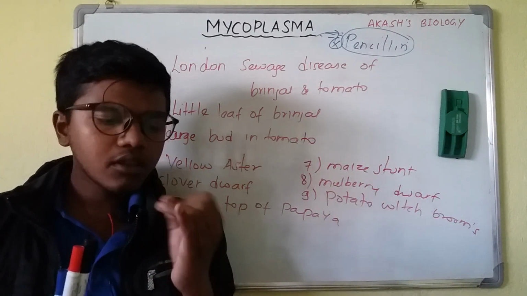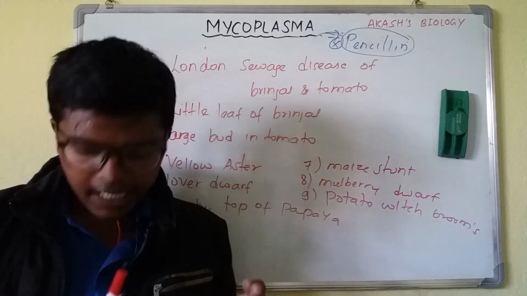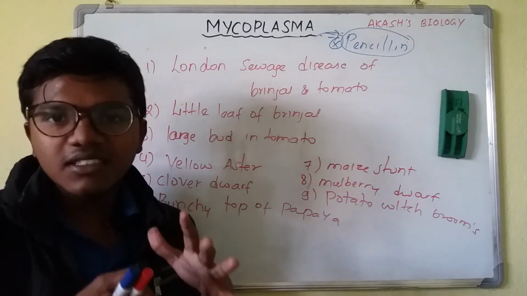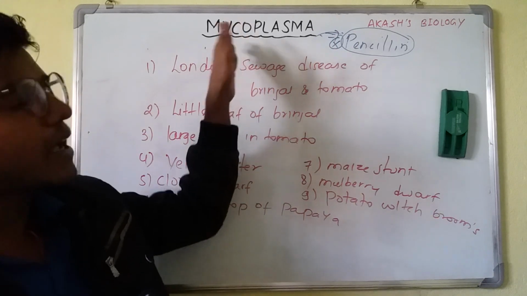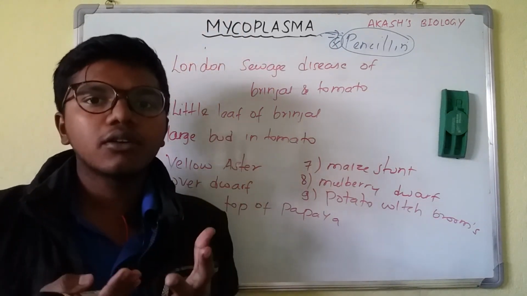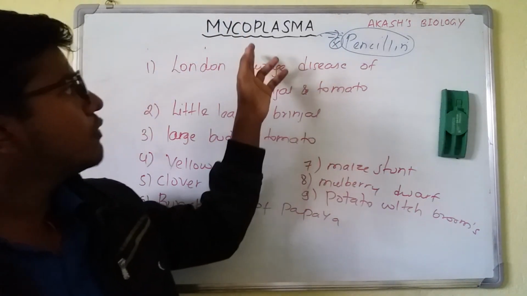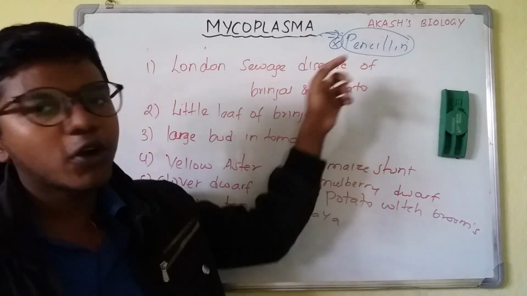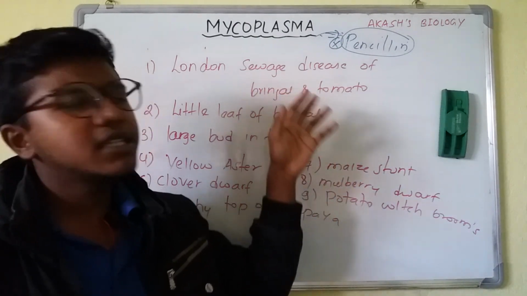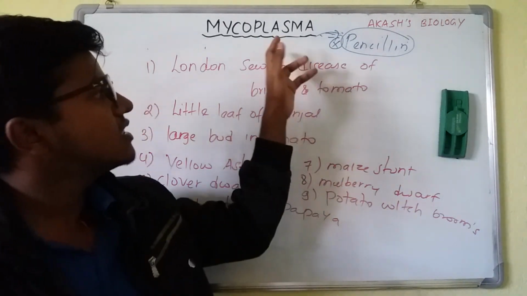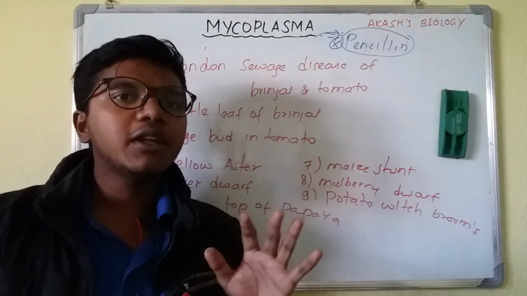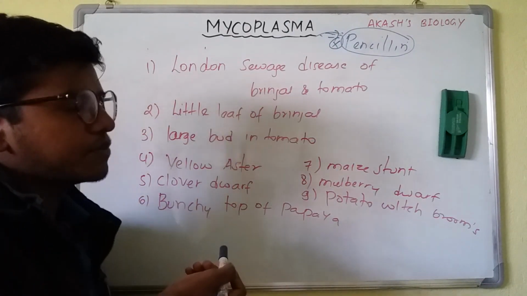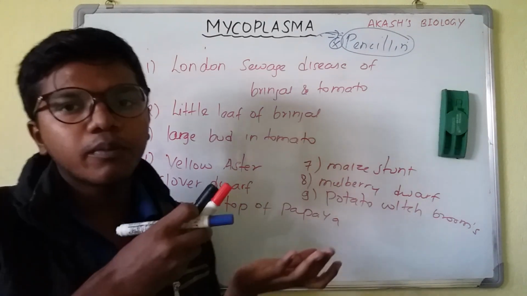But chloramphenicol, tetracycline and streptomycin all act on what? The protein synthesis mechanism. So mycoplasma can be invaded by them. If you are going to be a doctor, you need to know that if any person is infected with mycoplasma, you won't prescribe penicillin, because penicillin will have no effect on it and it is insensitive to that. But it can be invaded by what? Chloramphenicol, tetracycline, streptomycin. So this video is all about mycoplasma.